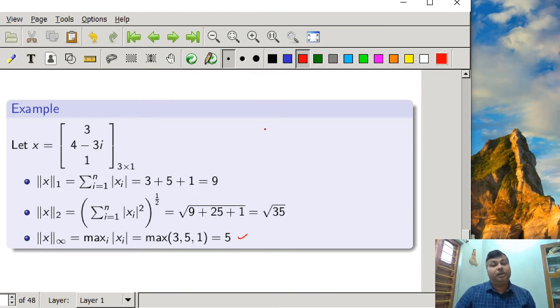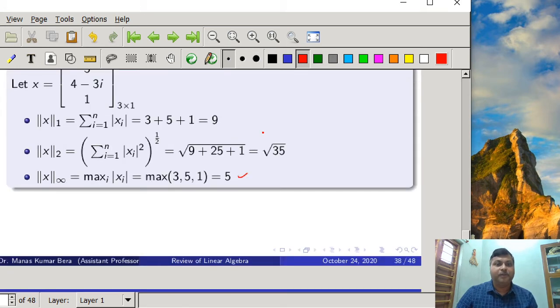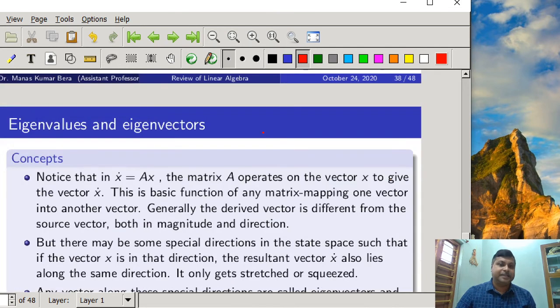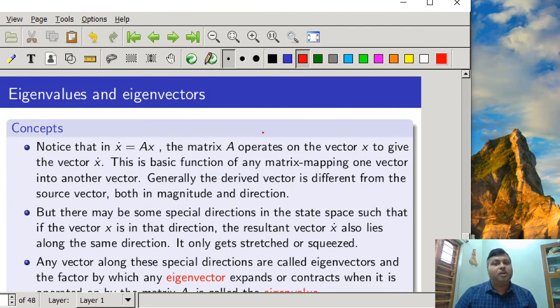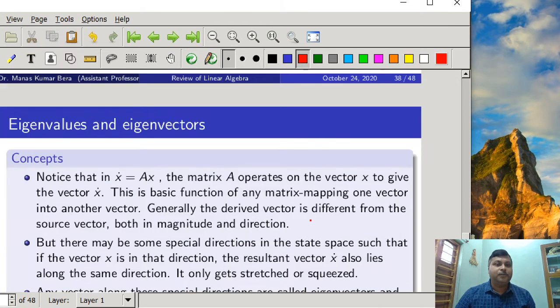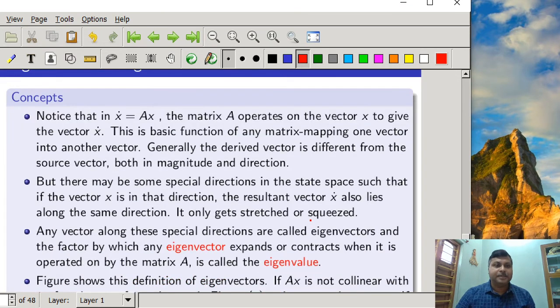Later on we will see how the concept of norm will be useful to define stability in the state space. Another important concept we are frequently going to use in state space analysis is eigenvalues and eigenvectors. What is the concept of eigenvalues and eigenvectors? Notice that in x dot equal to Ax, we have a set of first order differential equations.